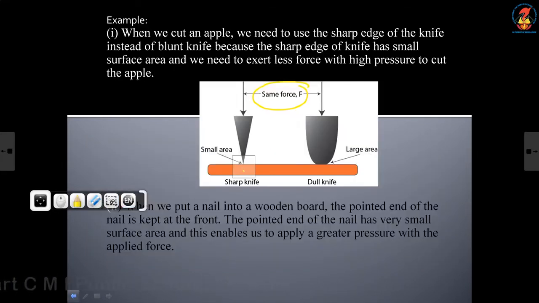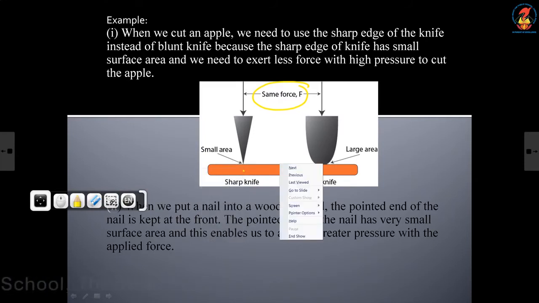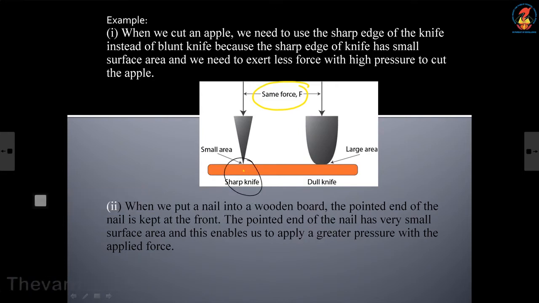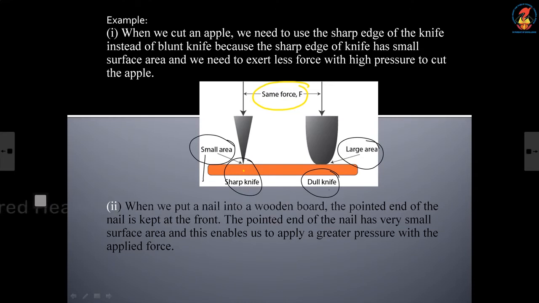Pressure on this surface will be more and pressure on this surface will be less, because here there is a large area. When area increases, pressure decreases. Here there is a small area. When area decreases, pressure increases.